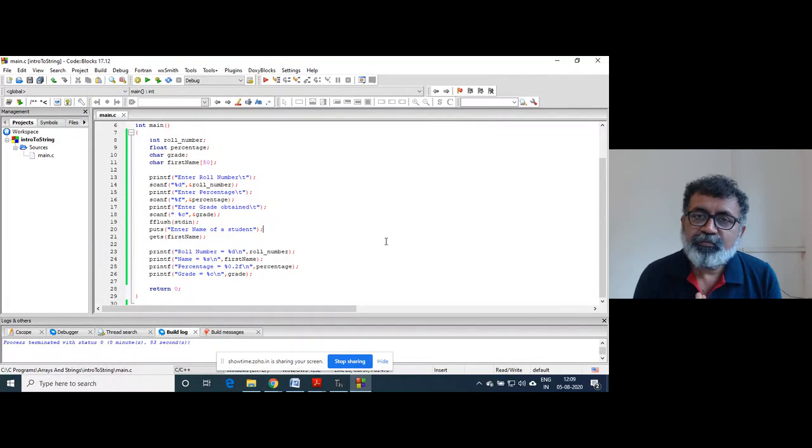Then gets is used for getting the string input for a multi-word string. It is an unformatted function. What do you mean by unformatted? Inside gets, we are not using percent and all this because that function itself is for the string. So no question of percent and all these things, right? So that's why it is called unformatted. Scanf is formatted. That's why we need to send %d, %f, %c, all this we need to send. Puts is the counterpart of the gets function.